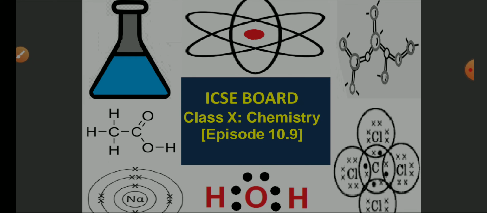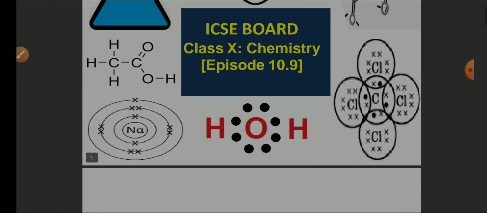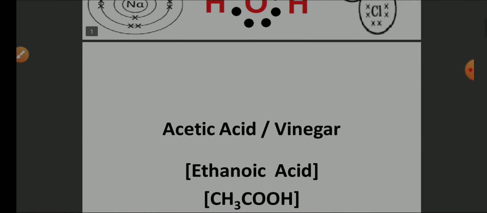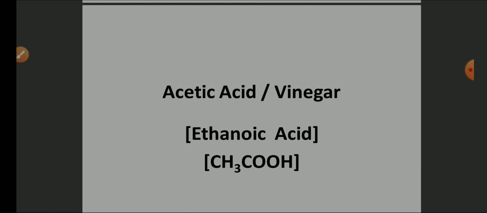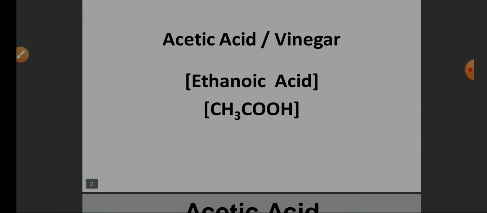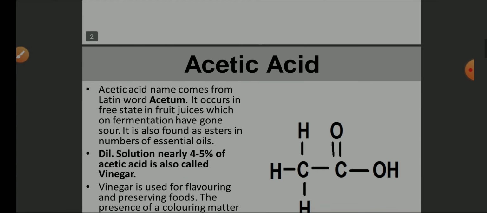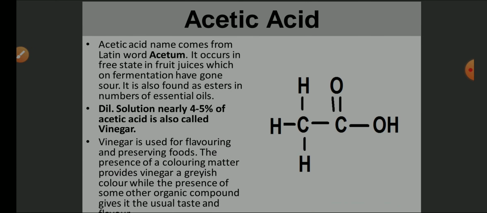In the previous episode 10.8 we talked about ethanol, and in this episode we are going to see acetic acid. Acetic acid is also known as vinegar, or ethanoic acid. The molecular formula is CH3COOH. Let us see the background about acetic acid.